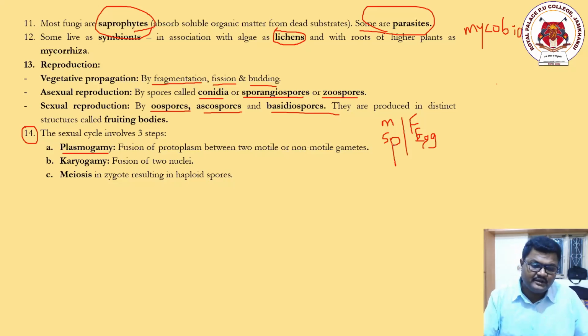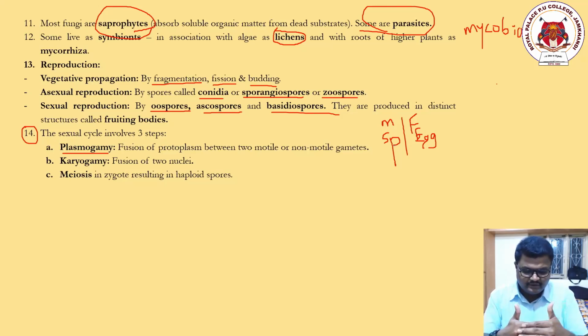Sperm is called the male gamete, egg is called the female gamete. Both are haploid cells. Now these haploid cells contain protoplasm and cytoplasm. If they want to have sexual intercourse, then these cells, sperm and egg, have to come in contact with each other and their protoplasm mixes with each other.